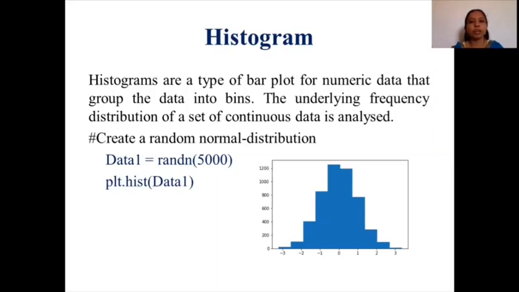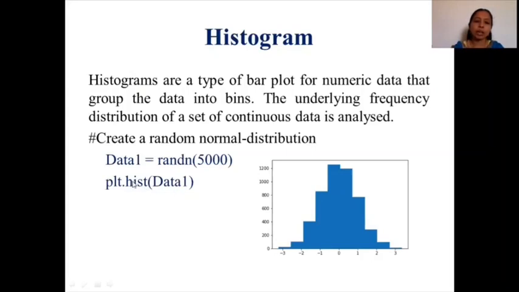Whenever you want to plot, you should have some data. So instead of taking some numbers, I have taken random integer values and stored them in a variable called data1. And I've used plt followed by dot hist, followed by the data.